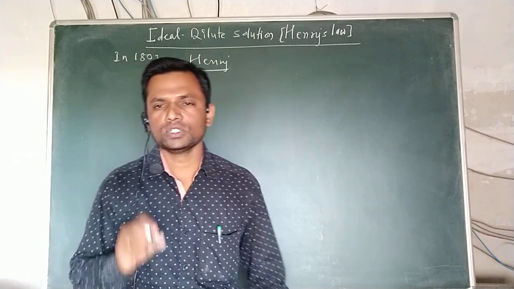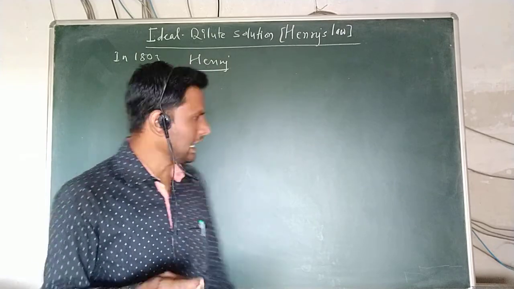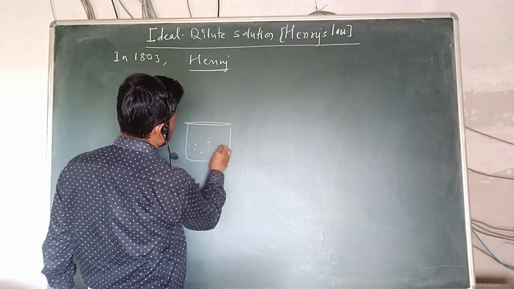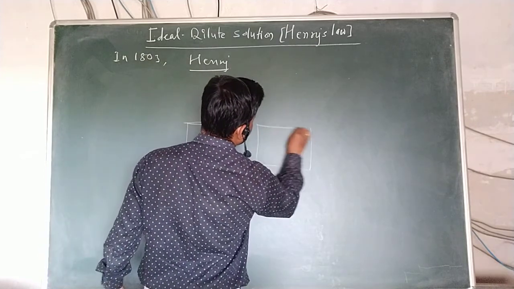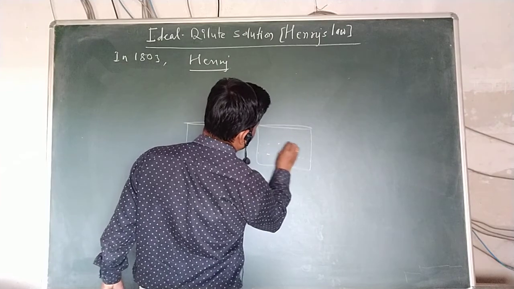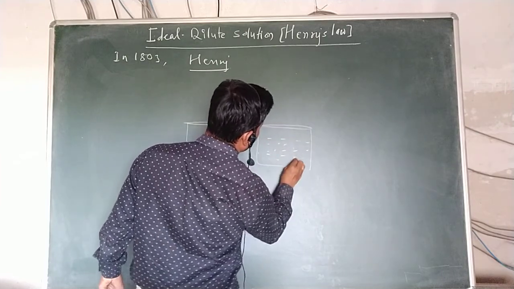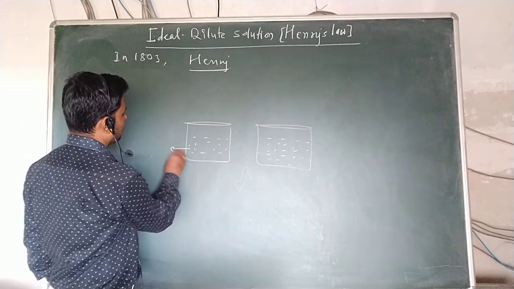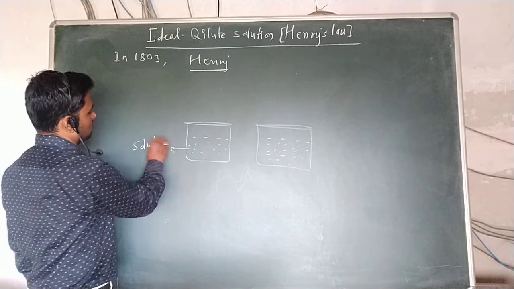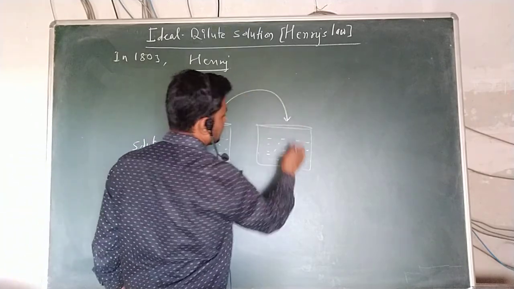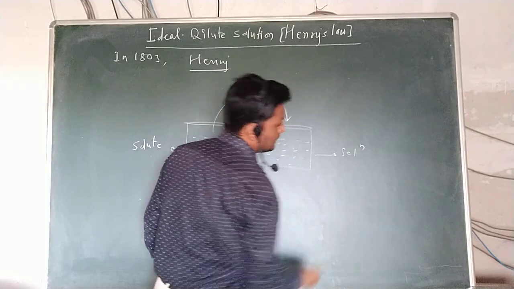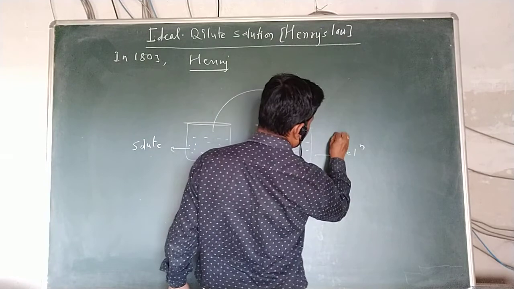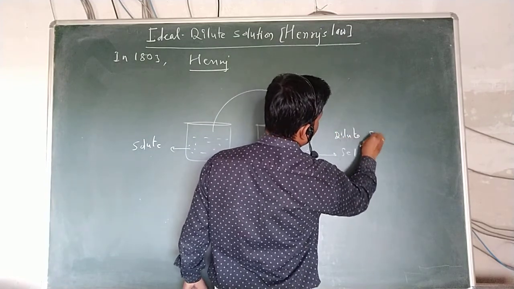Consider a solution with component A or solute present in it, but here the solute is in very small quantity because it is a highly dilute solution.